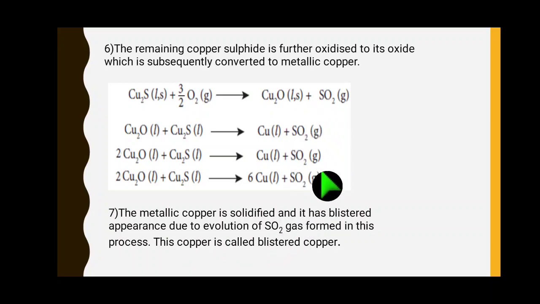In the last process, sulfur dioxide is released. The evolution of sulfur dioxide gas forms blisters in the copper, on the anode plate of the copper, so that is called blister copper.